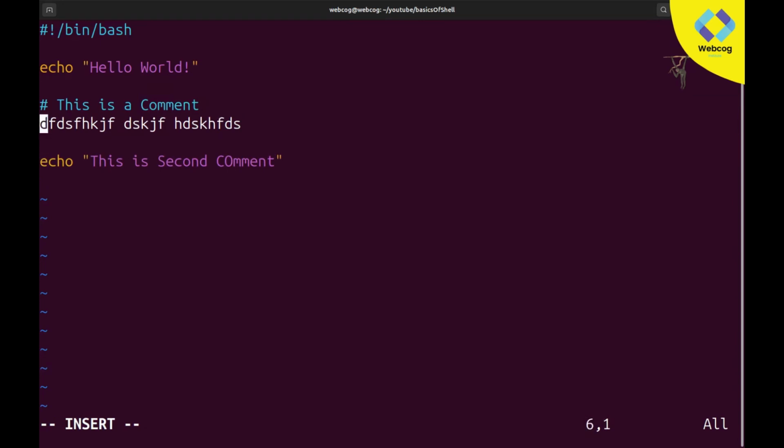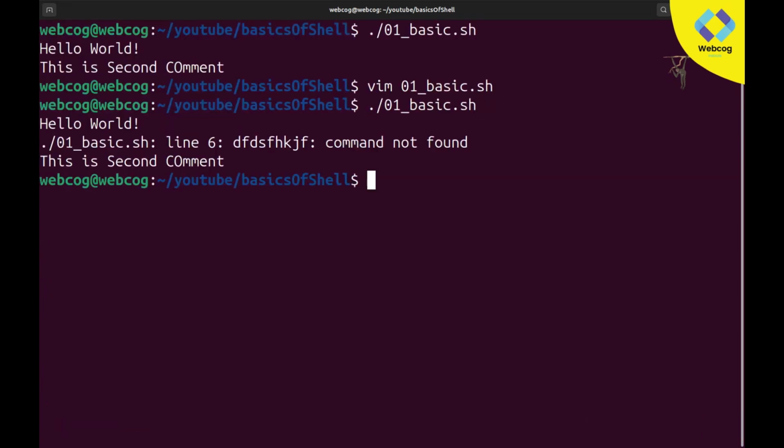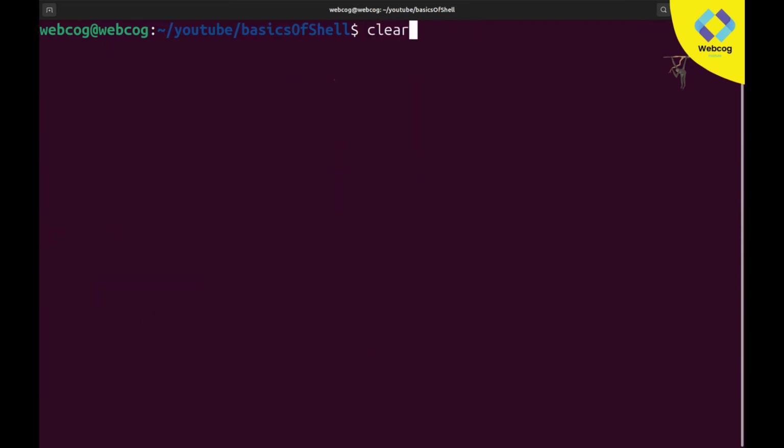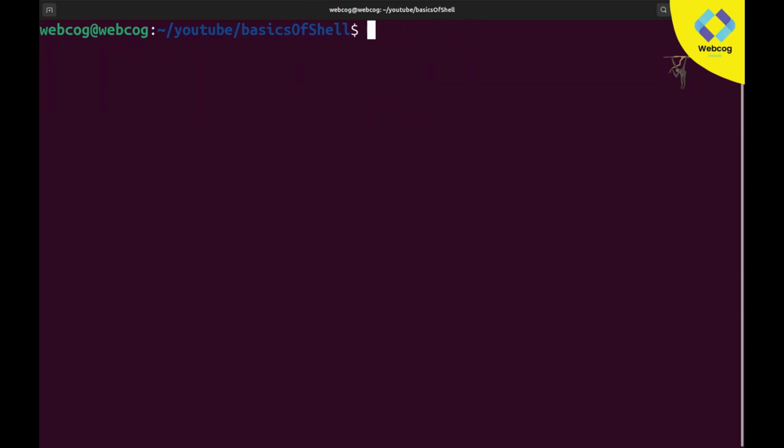I type this dummy data and save my file, and now if I run this, you can see it gives bash line number 6, command not found. So basically it's giving an error. And if I type the cat command, you can see this message is still printing here. I did not comment it, so when we execute it, it gives us a command not found error. So I want to comment this as well.